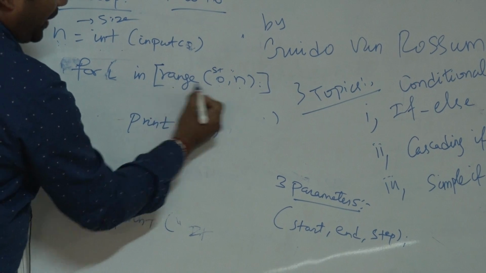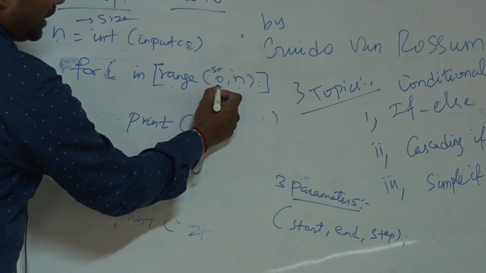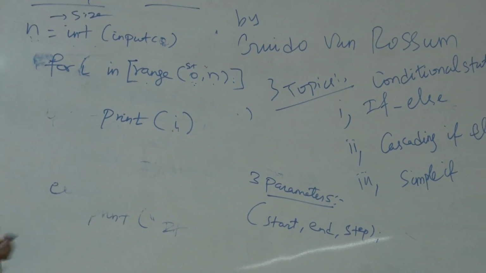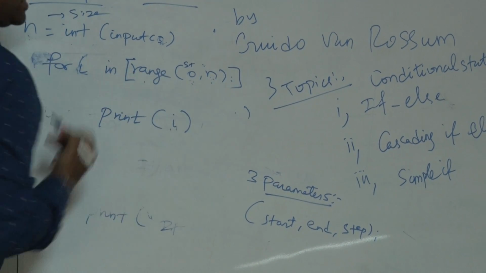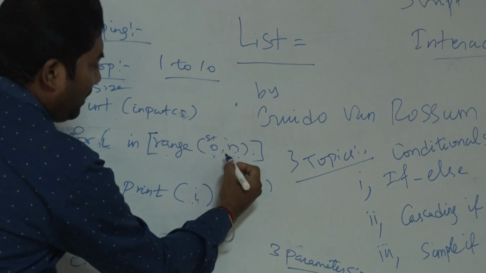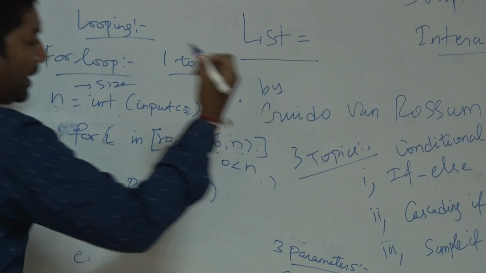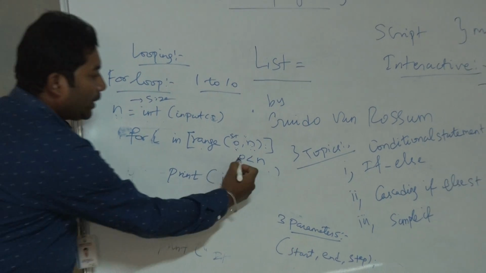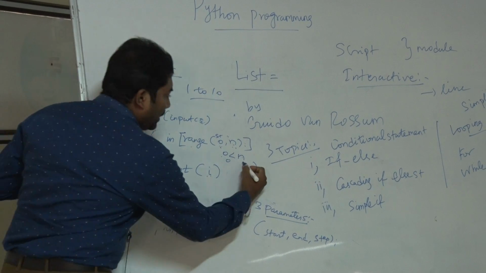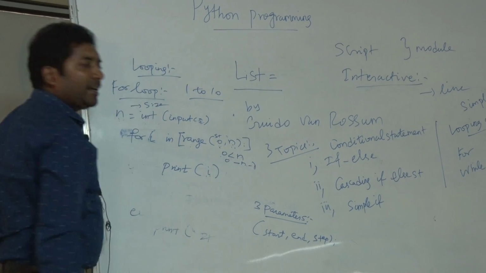For example, in range I have given that the value starts with 0 and ends with n. So the range function always works like 0 less than n, which means the value starts with 0 and ends with n minus 1.